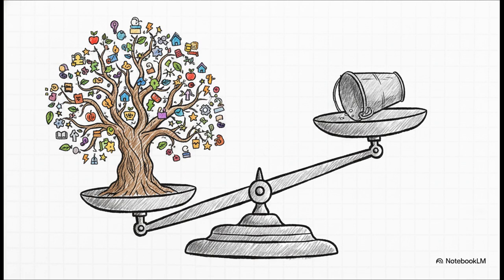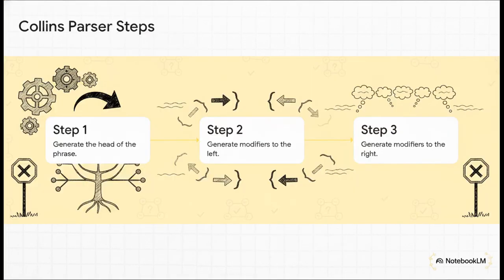But there is a catch. If you require exact word matches for every complex grammatical rule, you simply won't have enough data to calculate reliable probabilities, a notoriously tricky problem called sparse data. To solve that sparse data problem, the Collins parser uses a fascinating generative story checklist to break complex, heavily lexicalized rules into smaller, digestible probability estimates.